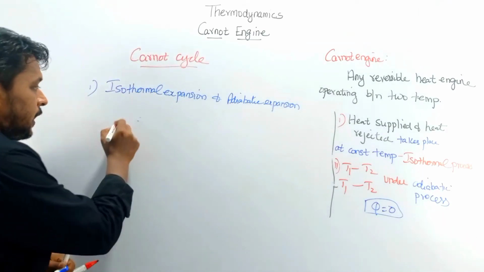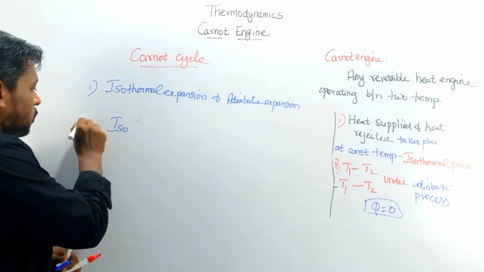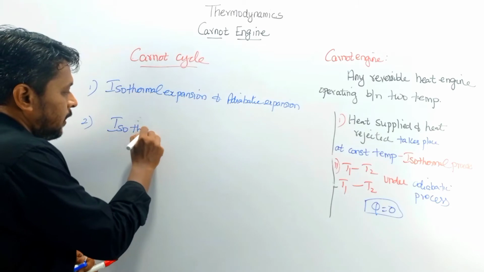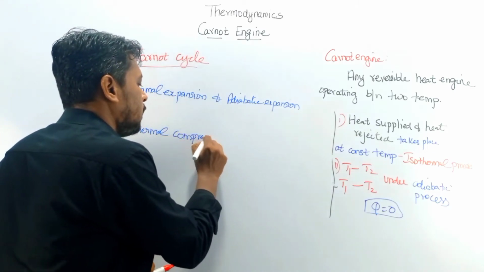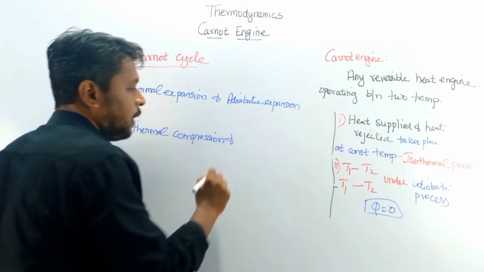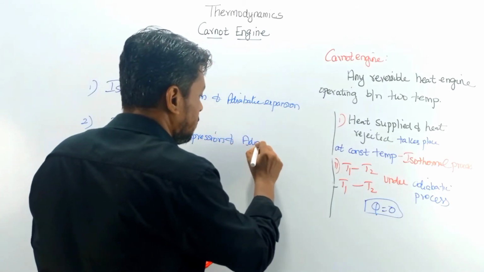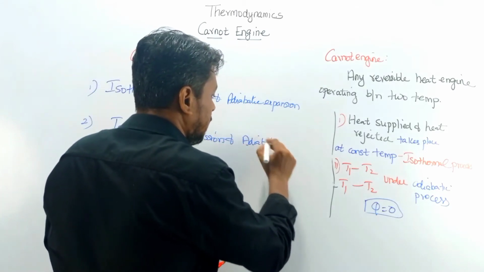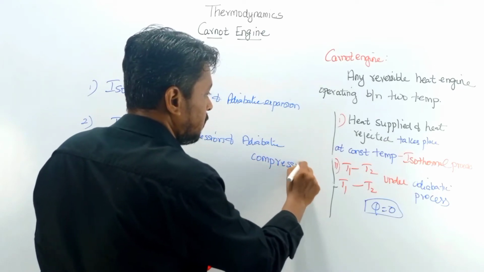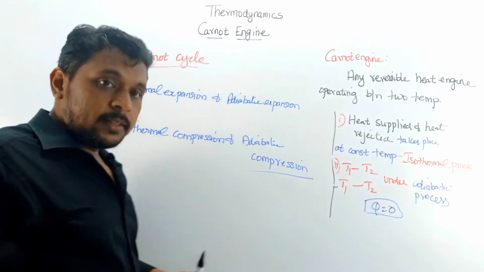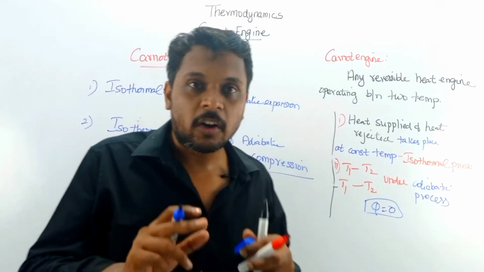Next we have isothermal compression, followed by adiabatic compression. These are the processes involved in the Carnot cycle.